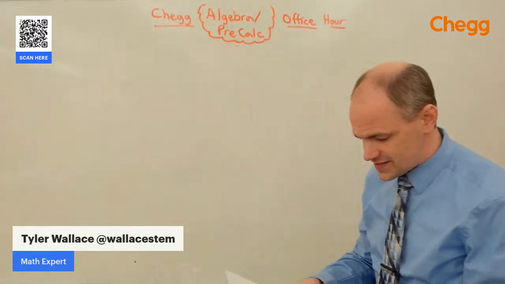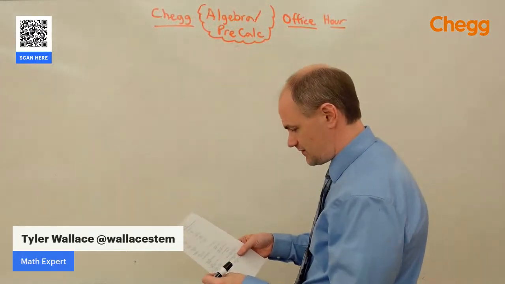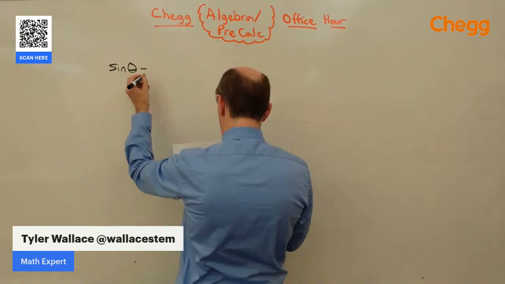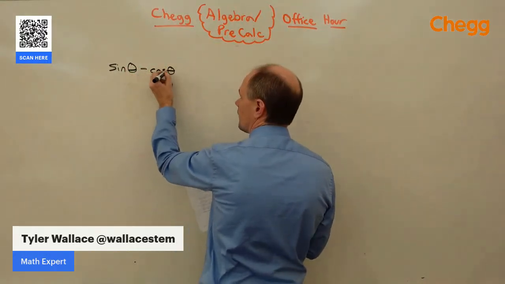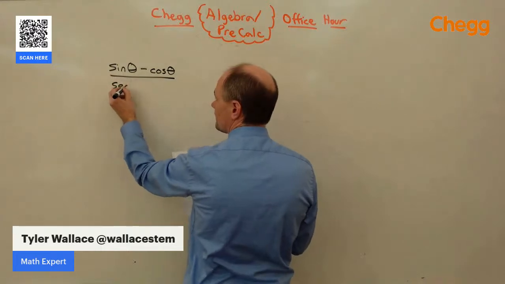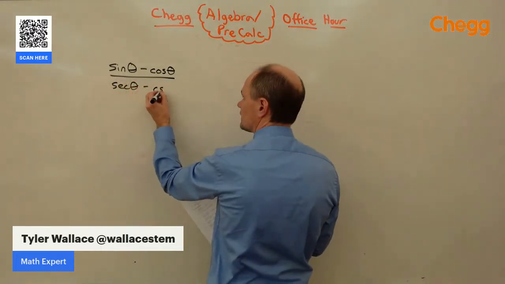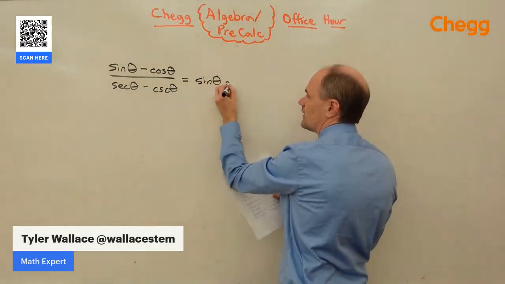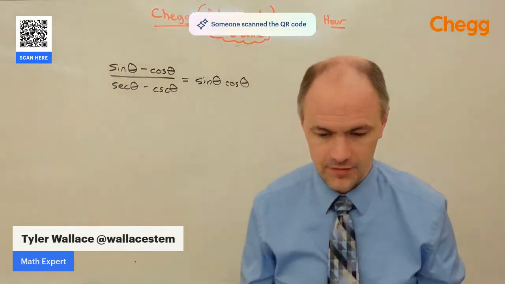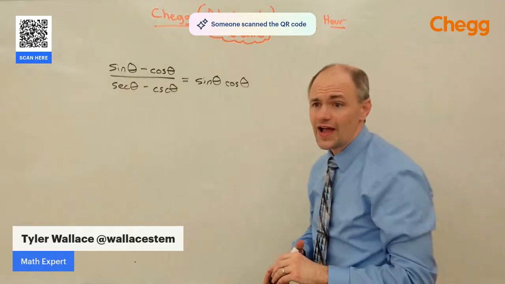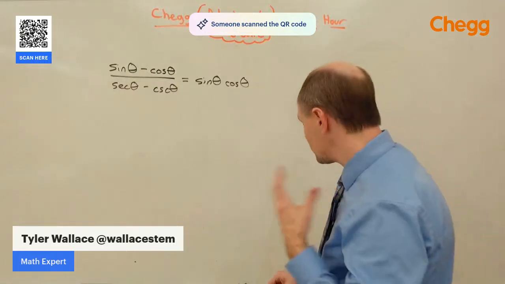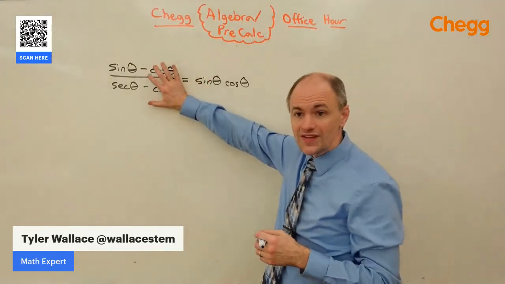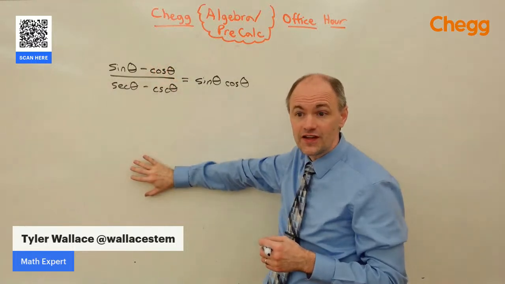All right, let's take a look at, what would be fun to do? Let's do sine of theta minus cosine of theta, and we're going to divide by secant of theta minus cosecant of theta. And we're going to prove that that just equals the sine of theta times the cosine of theta. The big strategy that we want to employ for trig proofs is we're going to work just on one side and simplify it to look like the other side.